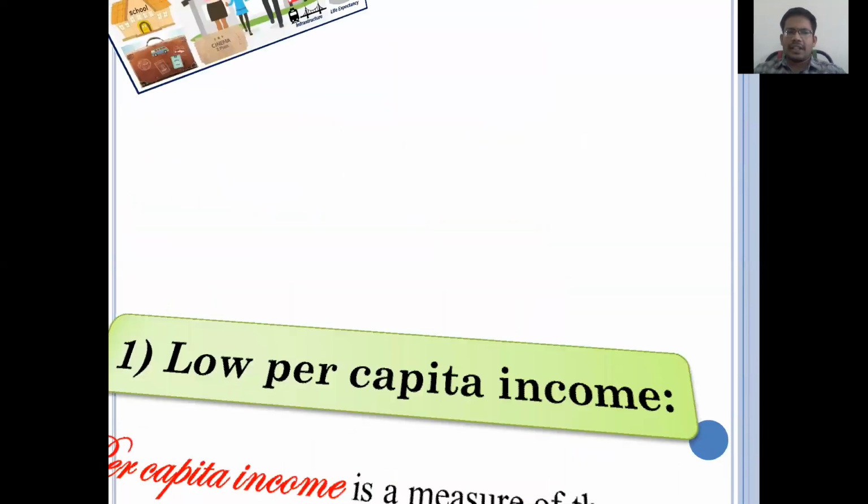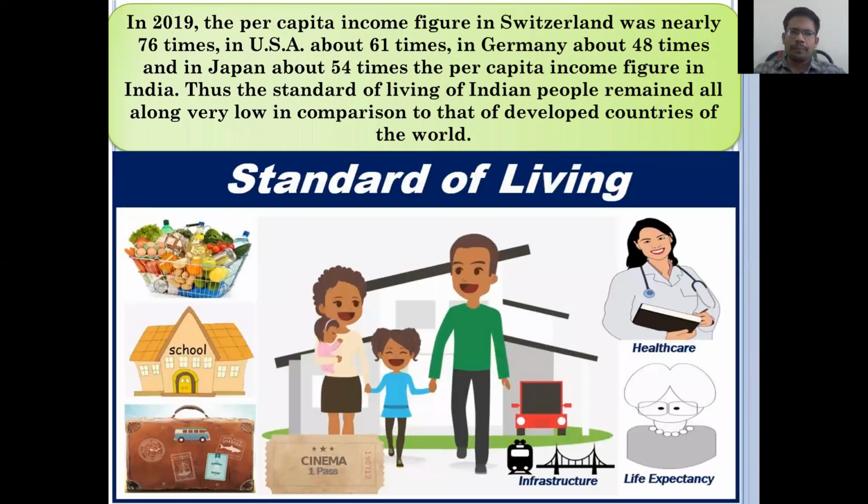Let us try to discuss many things, and next we will see the standard of living compared to developed countries. See, in the 2019 World Bank calculations, people in Switzerland have more than 76 times better standard of living compared to India, 61 times better in the USA, 48 times better in Germany, 54 times better in Japan. That much of a standard of living people in those countries are getting.